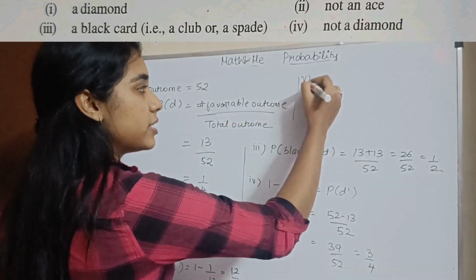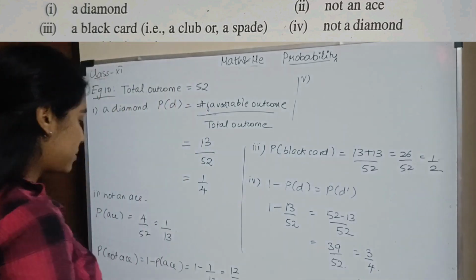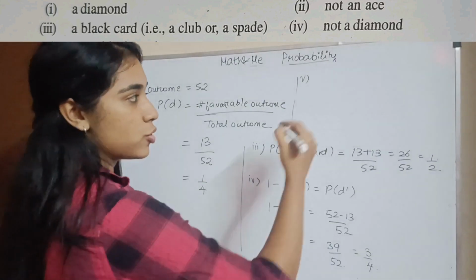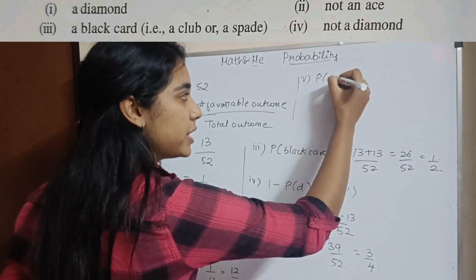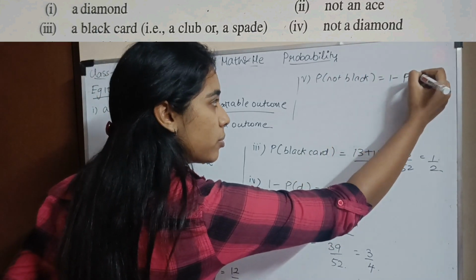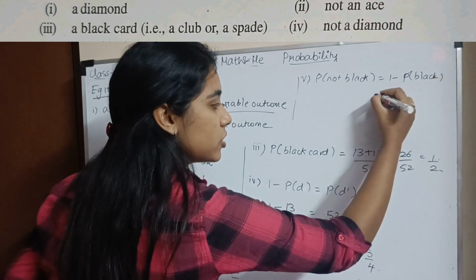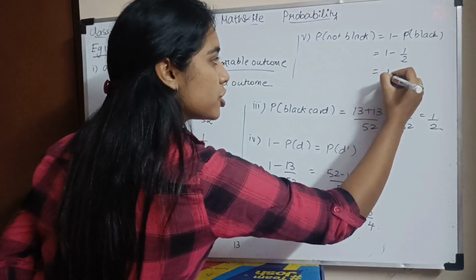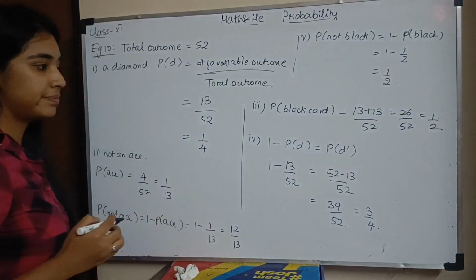Last subsection, 5. It is not a black card. Just now we saw what we did for a black card. So if it is not a black card, probability of not black will be 1 minus probability of a black card. So it will be 1 minus 1 by 2, which will be half. Okay?